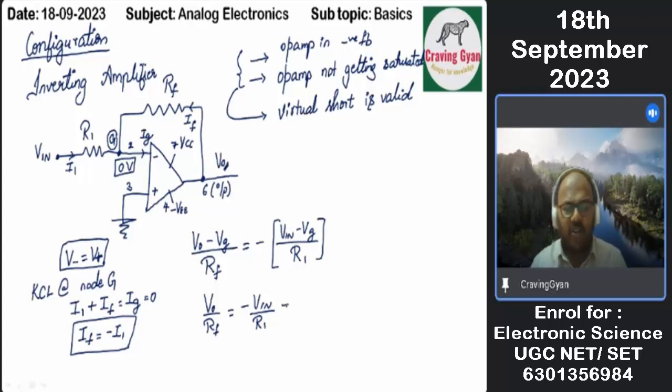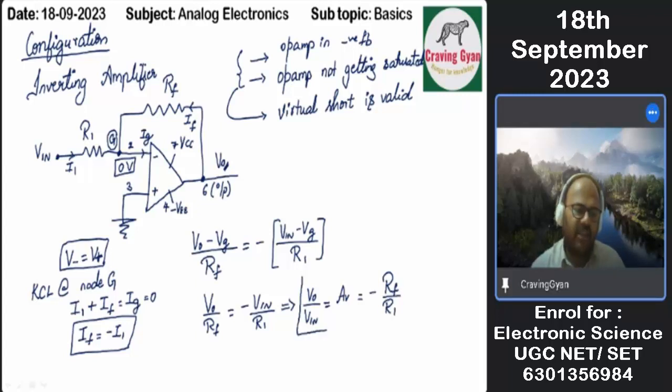In terms of voltages, V0 divided by V in, which is the voltage amplifier gain, equals minus Rf divided by R1.